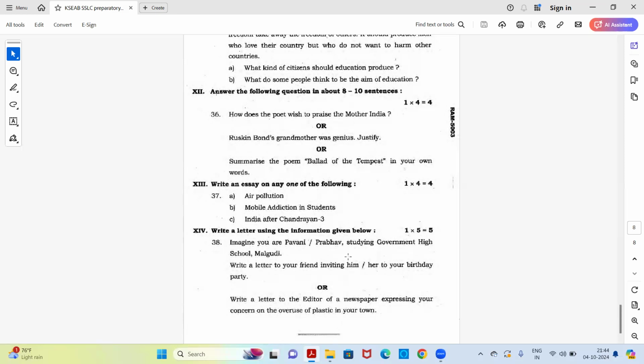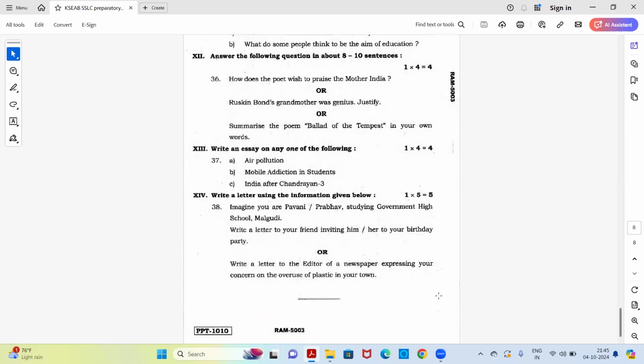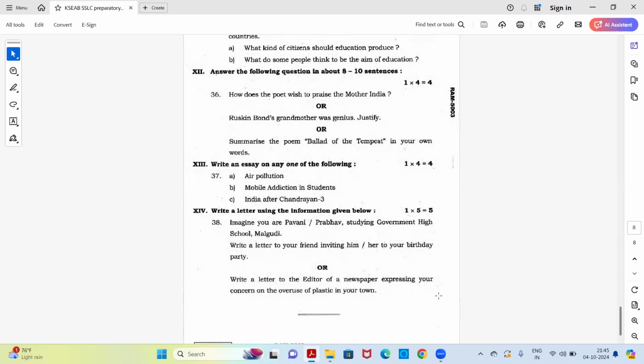And remember, you need to use the name and the address given here in the question. So here we end with this question paper of your preparatory examination.